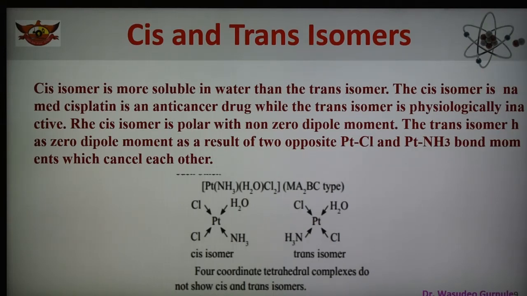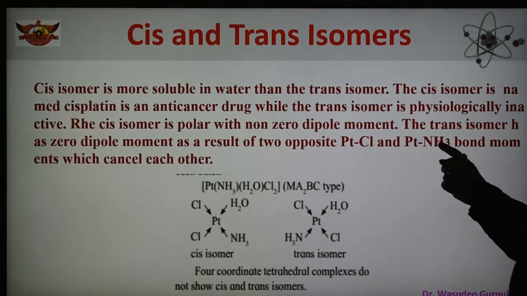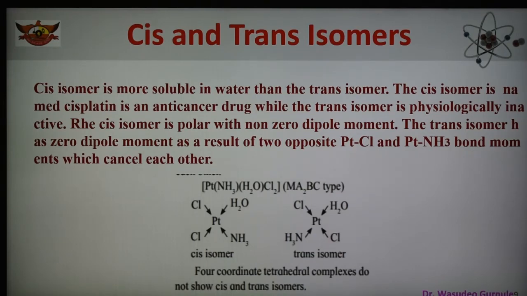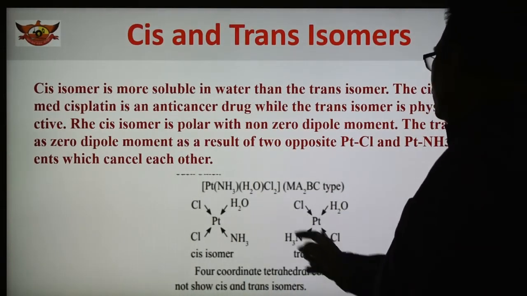So they are polar and they have a dipole moment value, as compared to the trans isomer, which has zero dipole moment. Why does the trans isomer have zero dipole moment? Because the two opposite bonds, that is Pt-Cl and Pt-NH3, bond moments cancel each other.